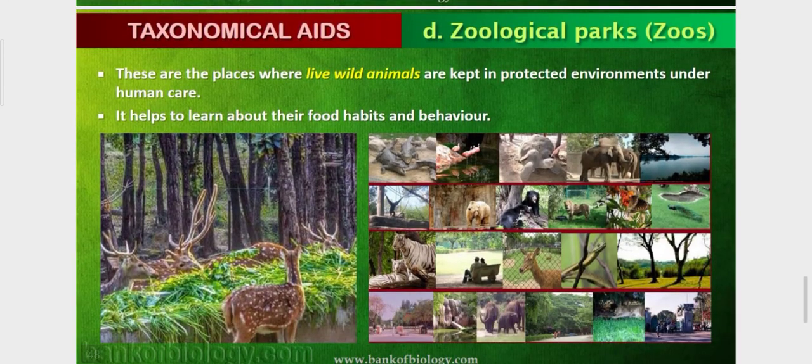Zoological parks, you all have seen the zoological parks where animals are kept with their proper habitat, right? They need a proper habitat environment. Likewise the animals are kept there with their zoological names and everything, which helps us learn about their food habits and their behavior.